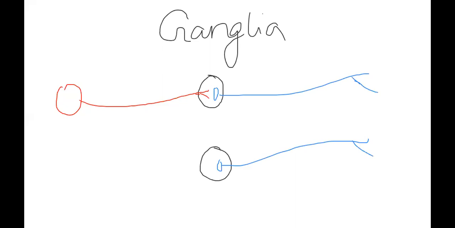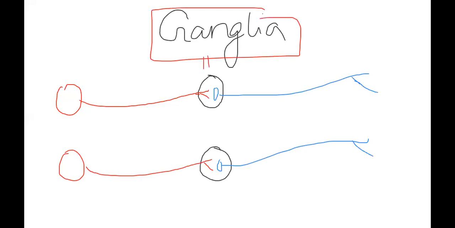But just to understand, we are drawing two ganglia. So whatever I am showing here is ganglia. I am even a little bit tense here, because this is a more complex area.